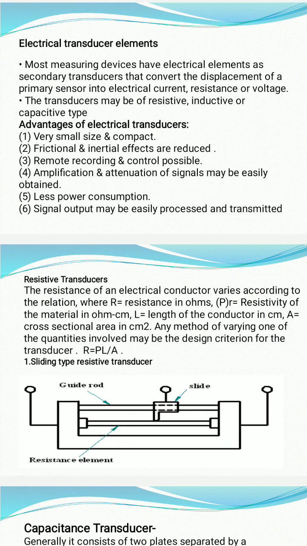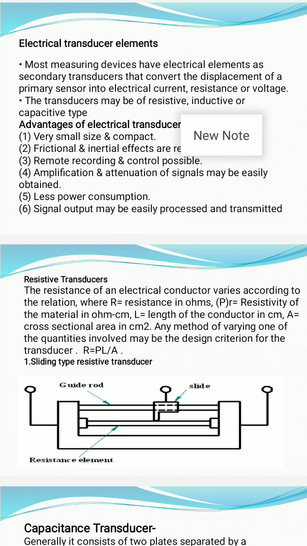If you see the screen now, electrical transducer. What are electrical transducers? Electrical transducers are the transducers which are especially used as intermediate stages or the intermediate element. The first stage will take the signal and give the output. The output of the first stage is given to the second stage. Now this second stage is the electrical transducer. Electrical transducers don't use mechanical parts, hence they do not have friction or inertia. That is why errors are less in electrical transducer elements. Errors are less, hence they are frequently used where accuracy is required.